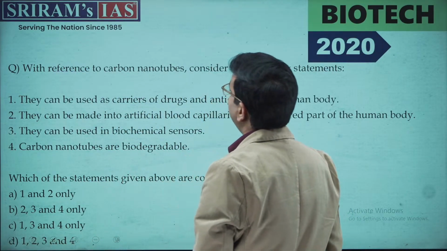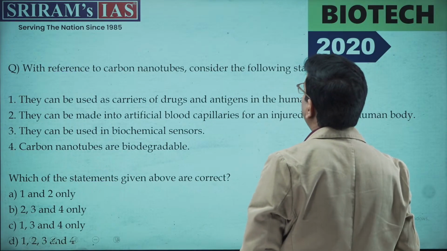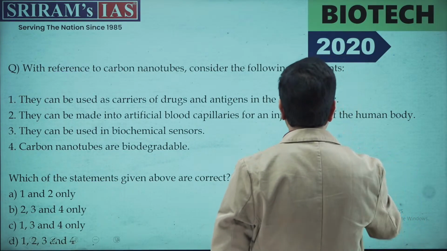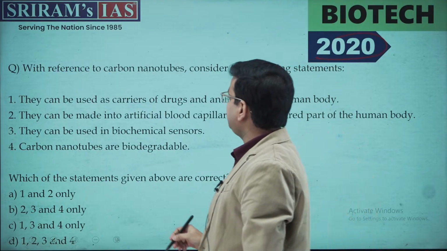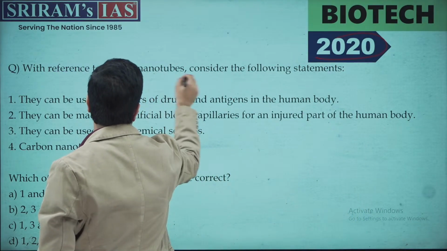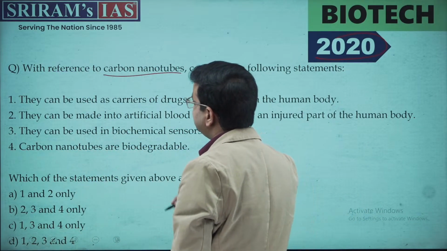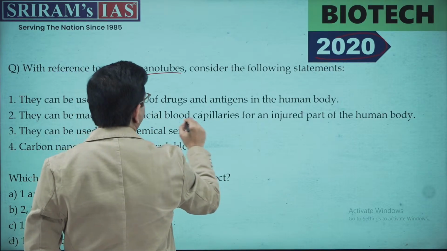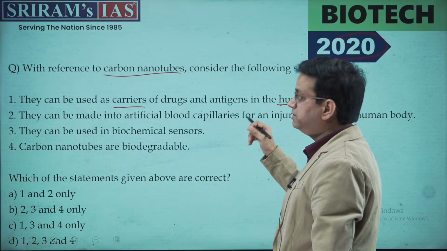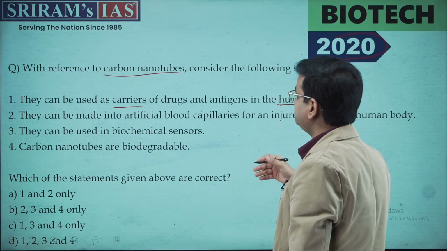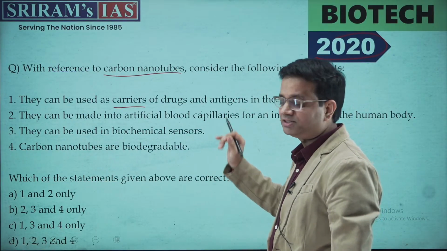Now moving ahead, with reference to the carbon nanotube, consider the following statements. This question was asked in 2020. This type of question requires your understanding. The first statement is they can be used as a carrier of drug and antigen in the human body. For this I have an image which will give more clarity. First let's read the statements.